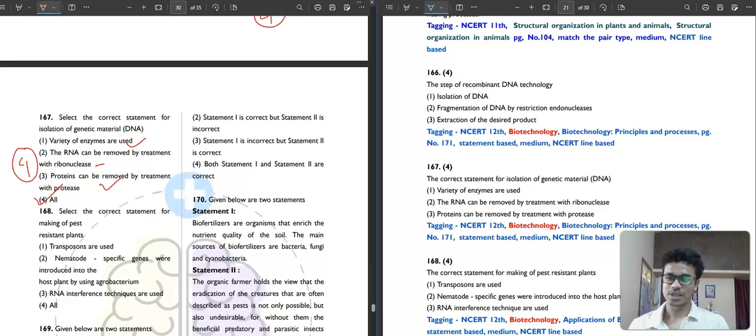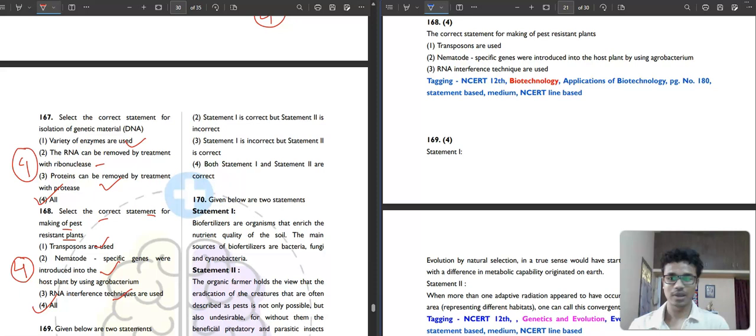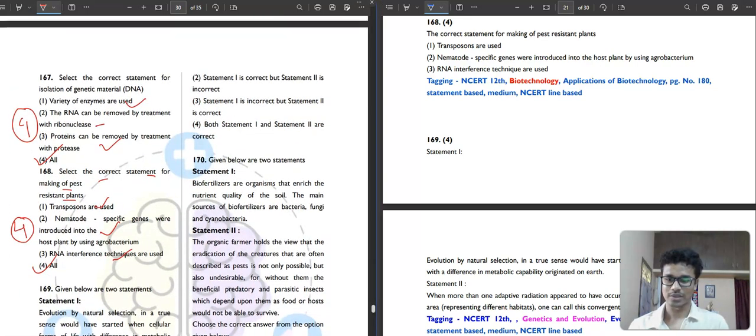Okay, so the next question it is saying that select the correct statement for making of pest resistant plant. Transposons are used, correct. Jumping genes. The nematode specific genes are introduced into the host by using agrobacterium, correct. Then RNA interference technique are used, correct. So, all of these are correct. So, fourth option. So, these three questions are given to test you whether you are reading the NCERT correctly or incorrectly. Because if you missed one single sentence, then you will mark it as a mistake.